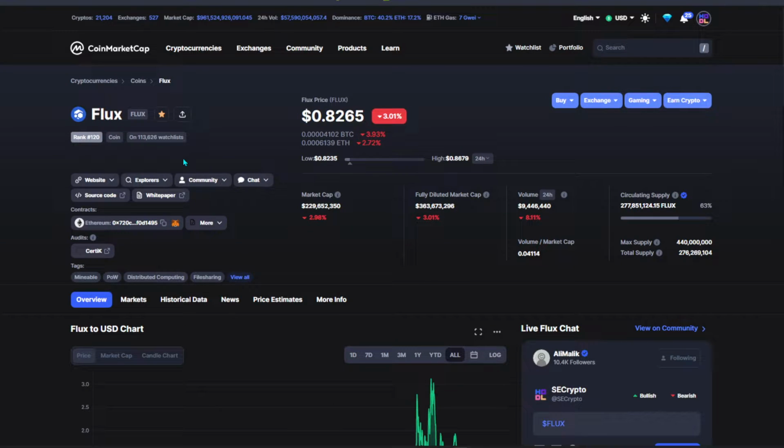Talking about Flux itself, if you have heard about Amazon Web Services, Microsoft Azure, or those cloud computing components, Flux is trying to make that decentralized. By making it decentralized, there are ways to make cloud computing cheaper, and you do not need to pay hefty fees to run your instances or your programs on the Flux network. You can use it to run your software, web hosting services, or maybe an Ethereum node or something like that. You can run it all on Flux.